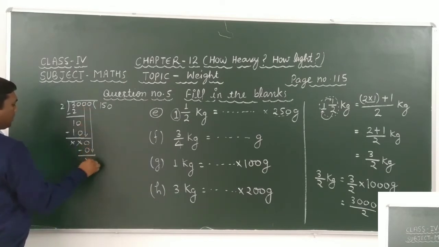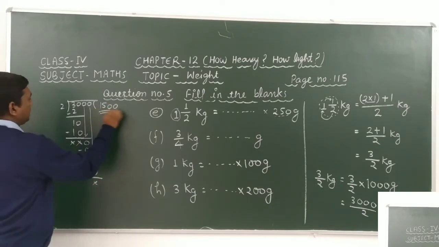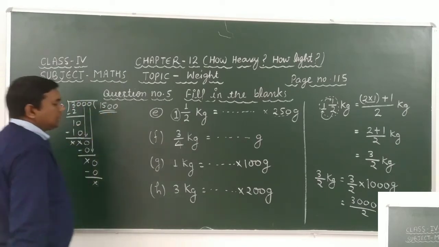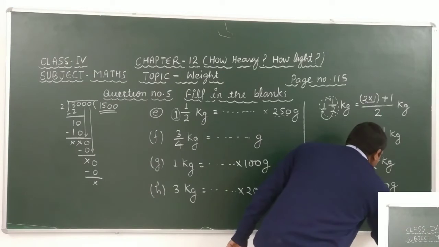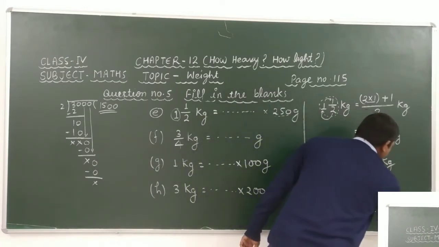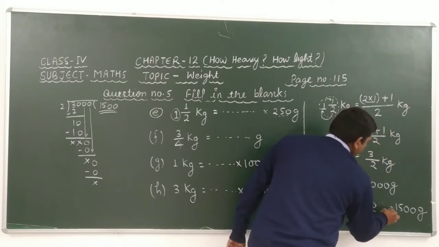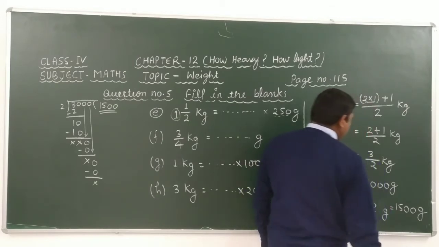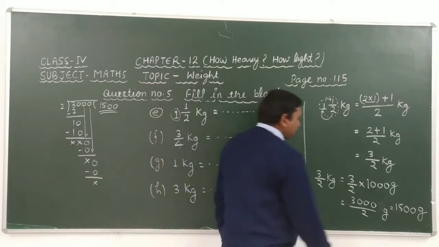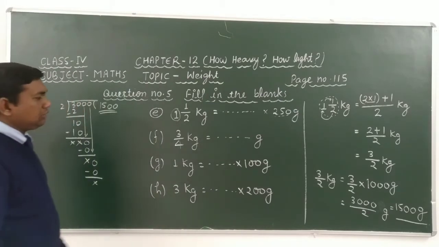Again we take 0 as the same. 2 0s are 0. Okay, students. After solving these, we get 1500 gram. Here we can write gram. After solving this, we get 1500 gram.